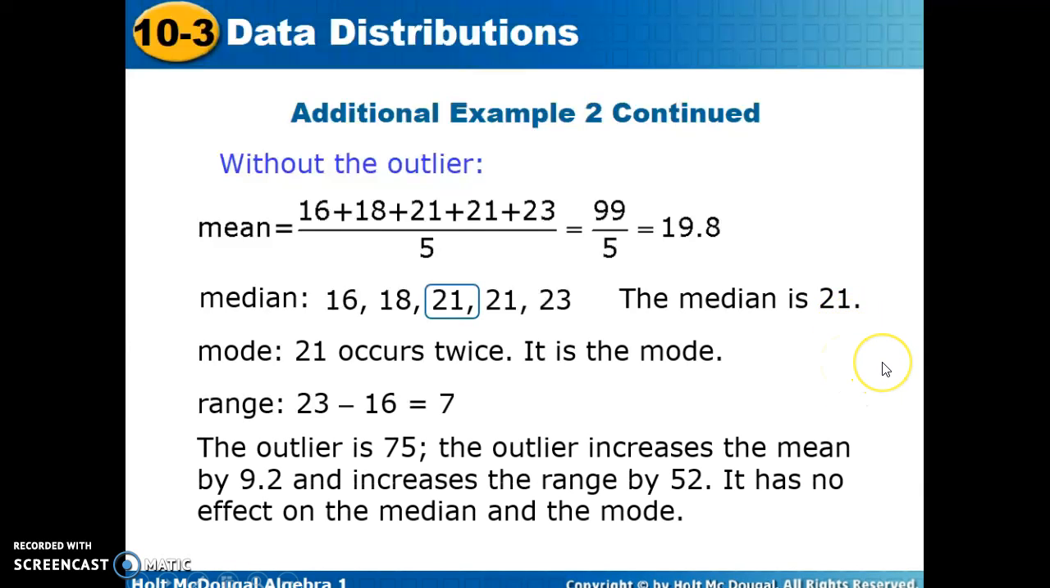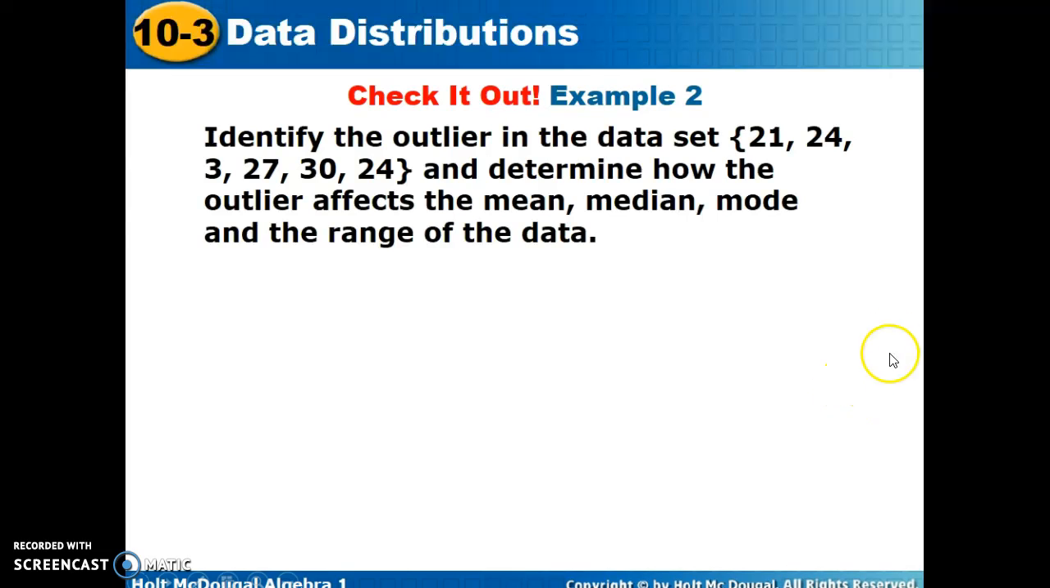So we can compare and contrast with and without the outlier. It increases the mean by 9.2, the range by 52, but it had no effect on the median and the mode. Here's yours to do.